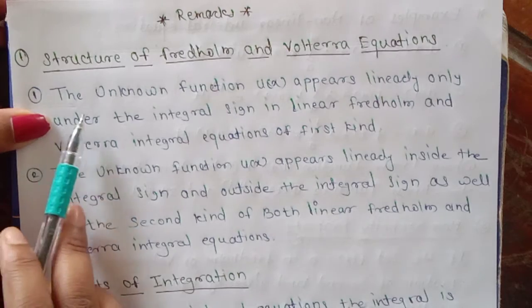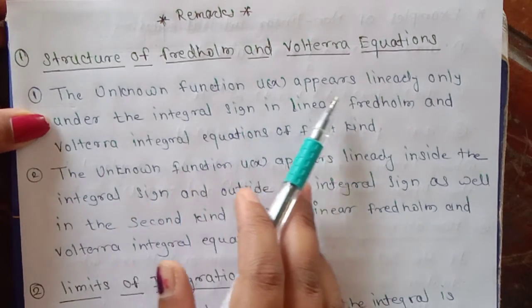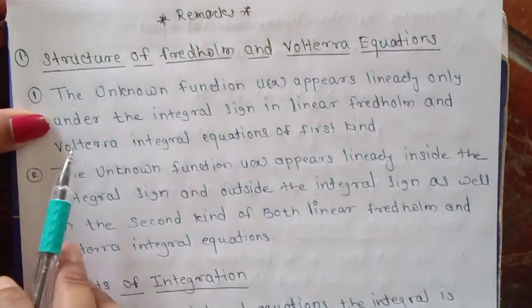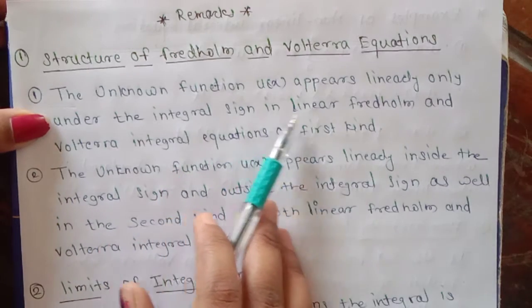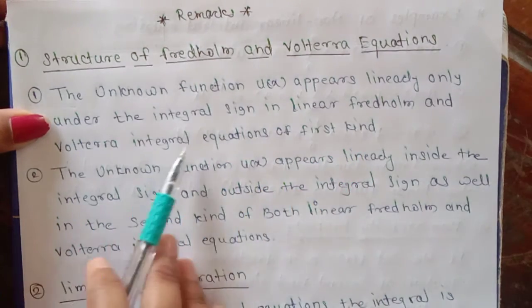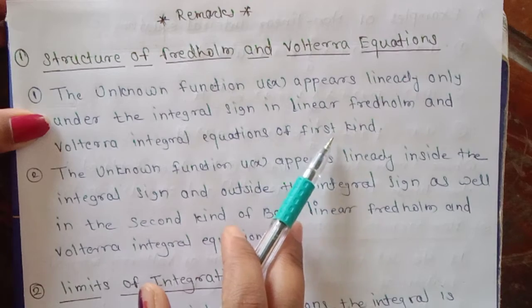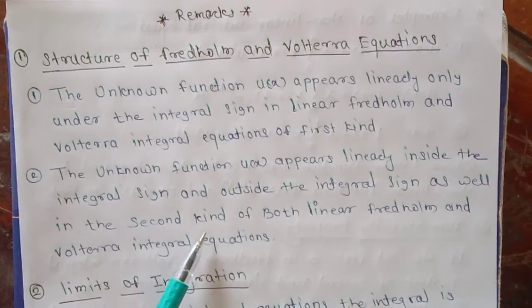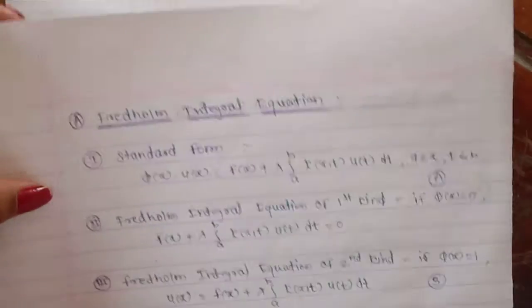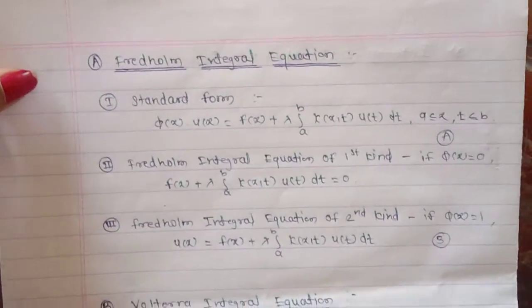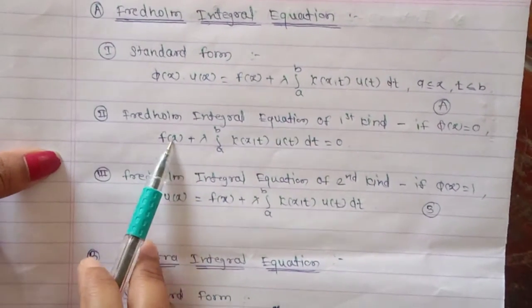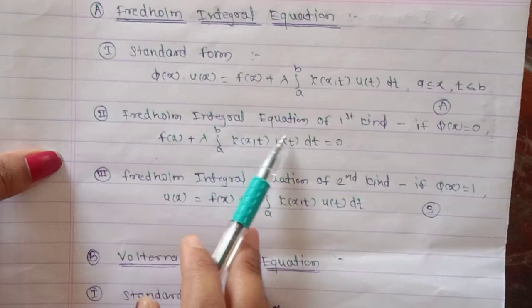The first remark is that the unknown function u of x appears linearly only under the integral sign in linear Fredholm and Volterra integral equations of the first kind. For this we have to look at the first kind Volterra and Fredholm integral equation. So this is the first kind of Fredholm integral equation.